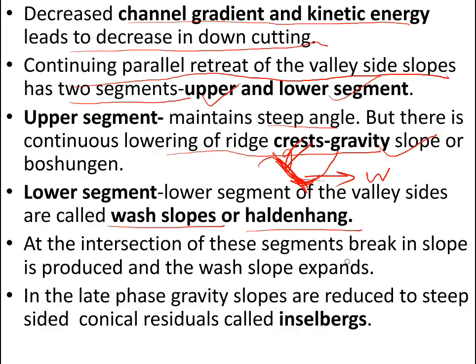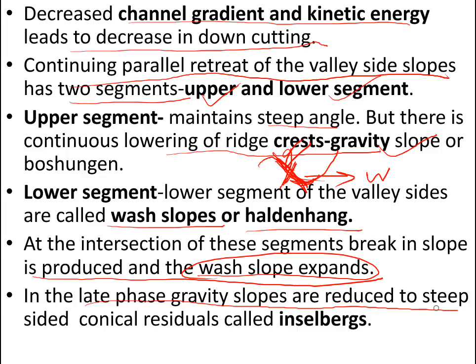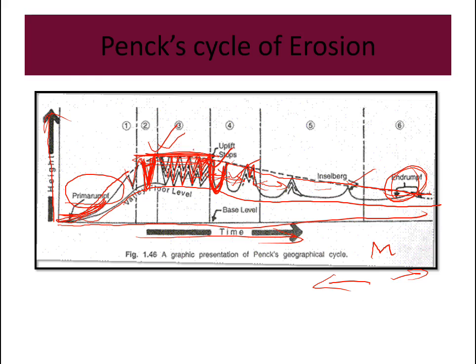At the intersection of these segments, a break in slope is produced and the wash slope expands. In this last phase, gravity slopes are reduced to steep-sided conical residuals called Inselbergs. So at the end, it is going to form Inselbergs. In this image, we can see that finally Inselbergs are formed. All these gravity slopes are reducing, so only the wash slopes are left here, and they are forming Inselbergs.